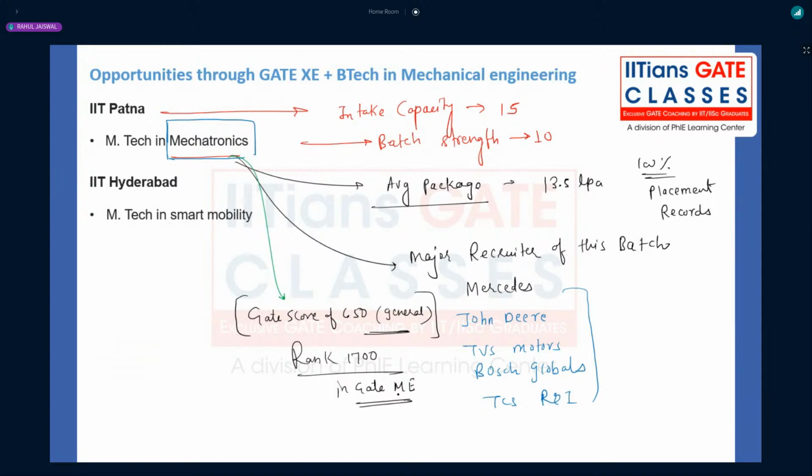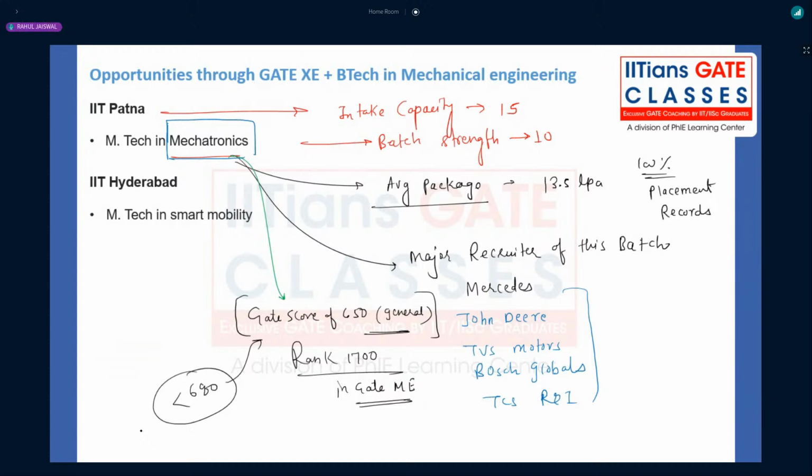So instead of selecting NIT Trichy or maybe NIT Surathkal, better to select IIT Patna if you have a score of less than 680. That means you are not able to get admission in IIT Madras, IIT Bombay, or IISc Bangalore. Rather than those, better select this MTech Mechatronics. And this year the cutoff can be a little higher compared to last year because of the placement records. Very surprisingly, this data has come.